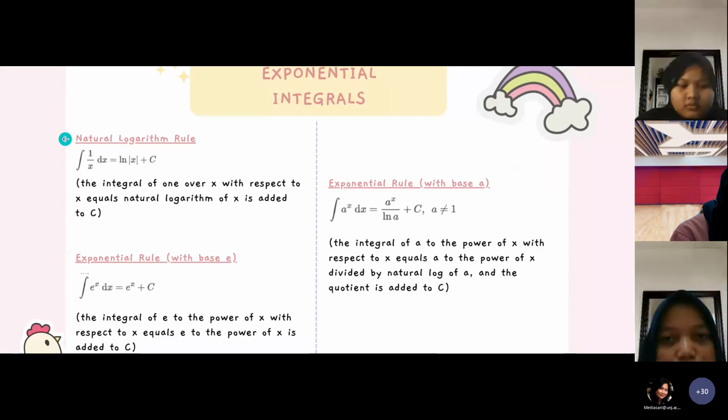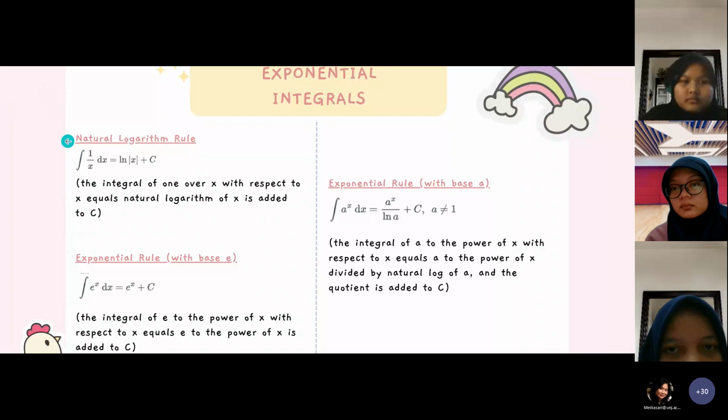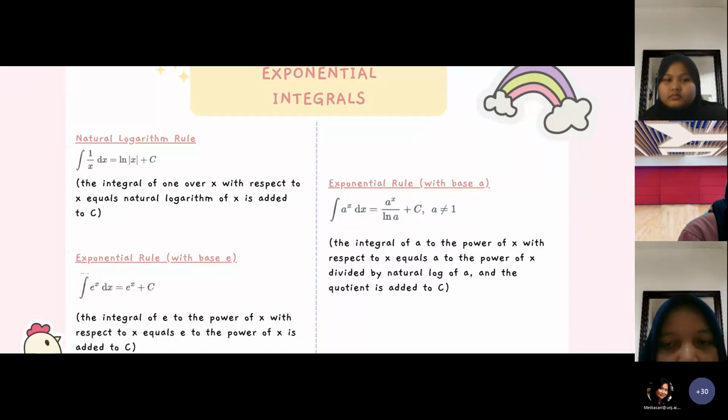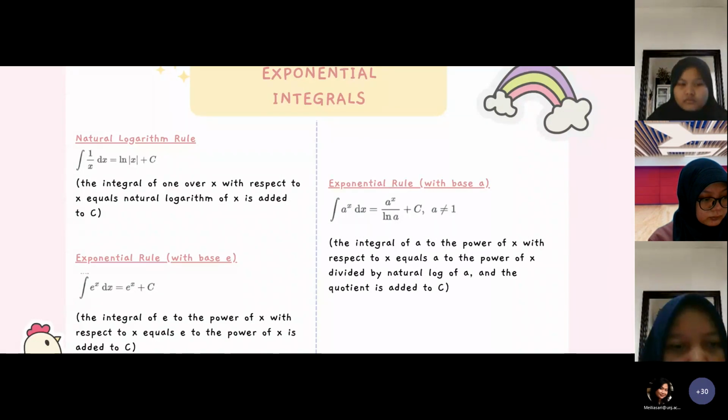Exponential integrals. First, natural logarithm rule. The formula is like this: the integral of 1 over x with respect to x equals the natural logarithm of x added to c. Second, exponential rule. The integral of e to the power of x with respect to x equals e to the power of x added to c.